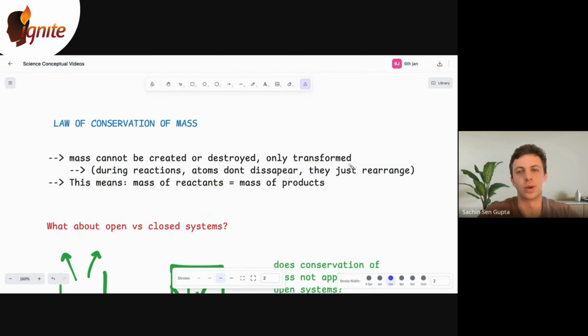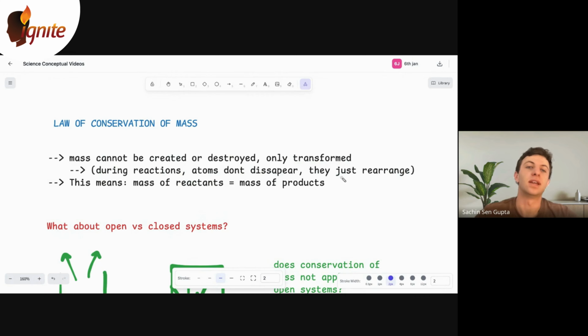Now, where is this going to go in your answers? Probably in one of the first sentences, right? Thinking about good technique for short answer questions, you definitely want a definition or some sort of foundational sentence there. So in the context of chemistry, what does that look like? During chemical reactions, atoms are not going to disappear, they're just going to rearrange.